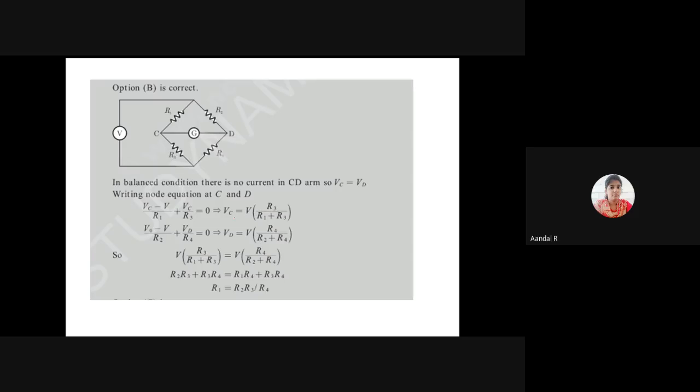From that equation, I can write VC equal to V into R3 divided by R1 plus R3.